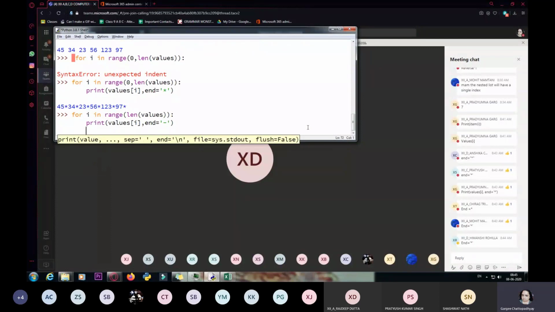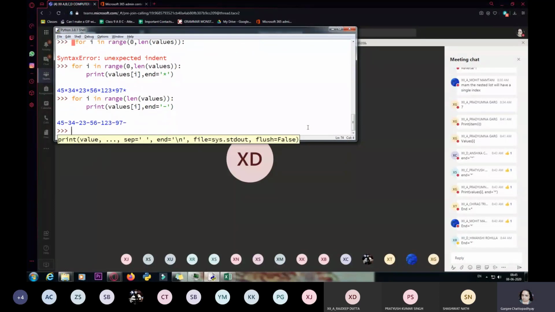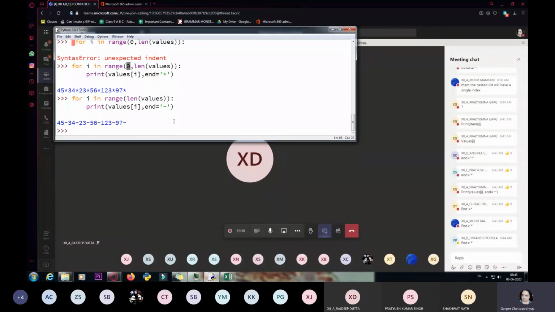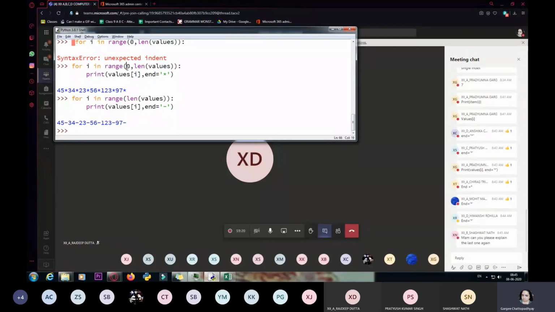What will be the output of this? It's going to be this. Why? What happened? I skipped the start, that is the initial value. Let me tell you, in lists, the initial value 0 is the default one. Last one, that is this one.